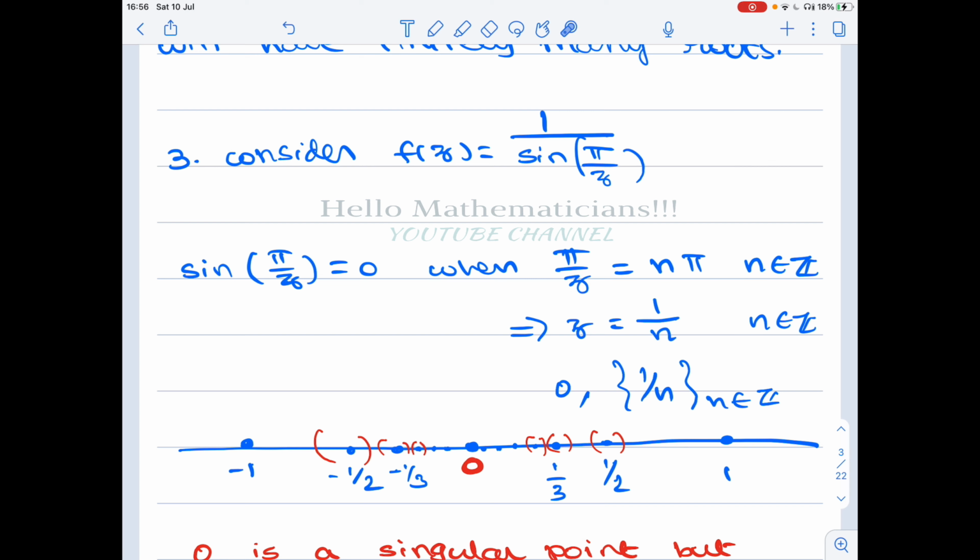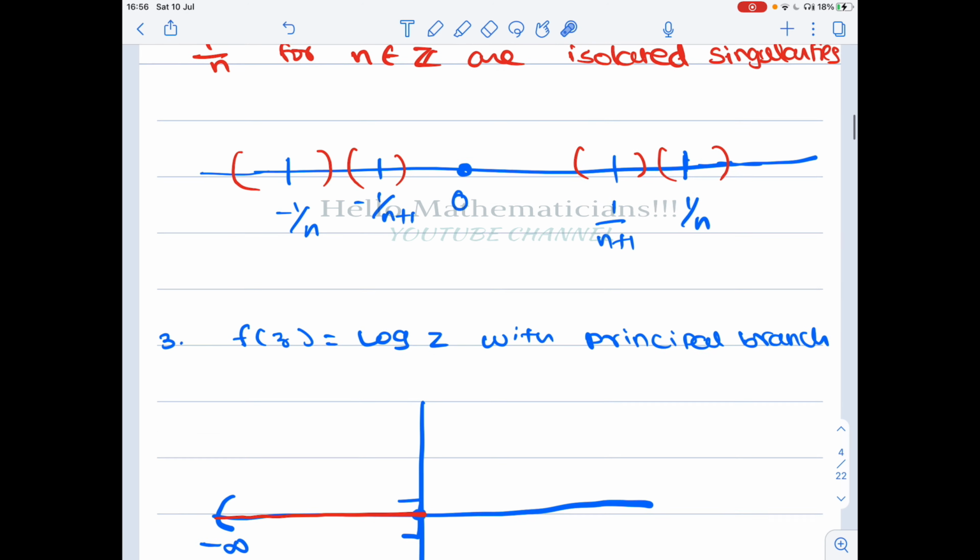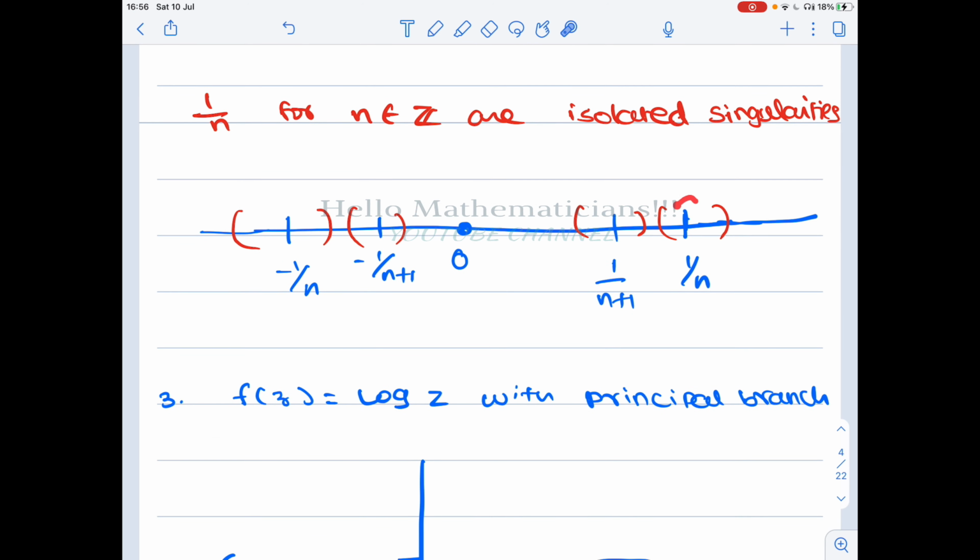Then if you look at the singularities 1 by n, n belonging to the integers, for example 1 by n and 1 by n plus 1, there is some distance between them. So you can always draw neighborhoods such that one contains only 1 by n, or only 1 by n plus 1.